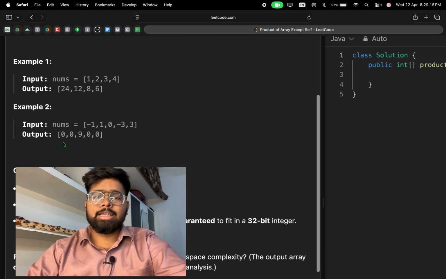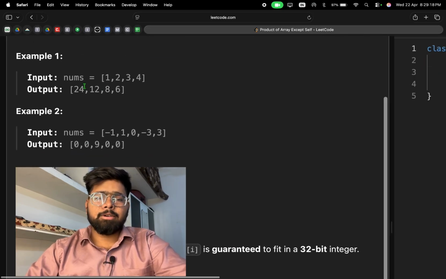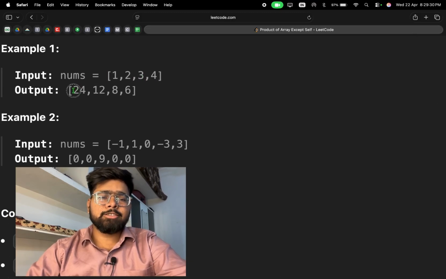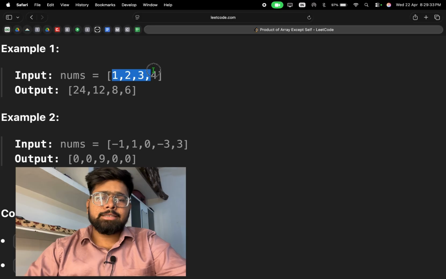Let's understand with the help of examples. In example number 1, the nums array is given in which 4 elements are there: 1, 2, 3, 4. We have to return the product of the elements except self. In the first place, we take the product of all the elements except self. 4 into 3 is equal to 12, 12 into 2 is 24, and 24 is the answer in nums of 0.